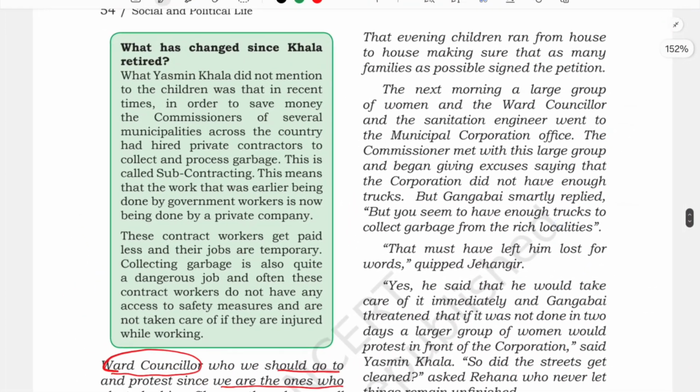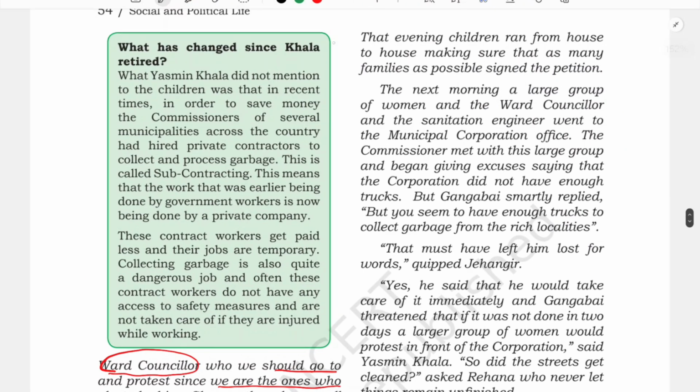So now they have taken a decision, isn't it? That evening children ran from house to house, making sure that as many families as possible signed the petition, because if a large number of families sign the petition, then their work will be done more quickly and properly. That is why children were running from house to house, trying to get the petition signed by as many as possible.